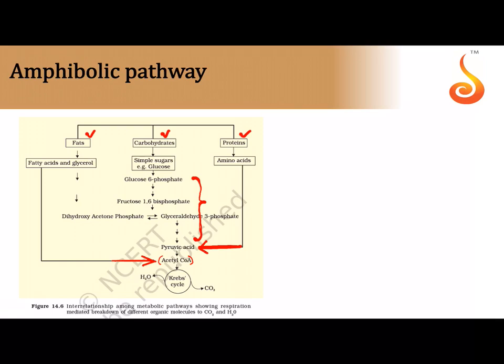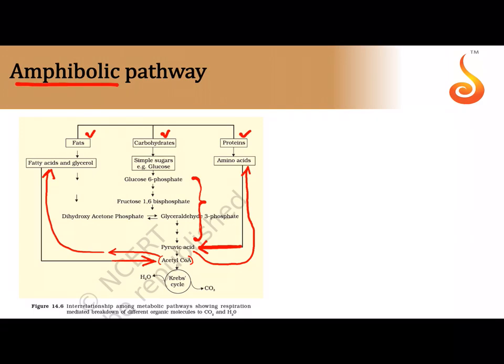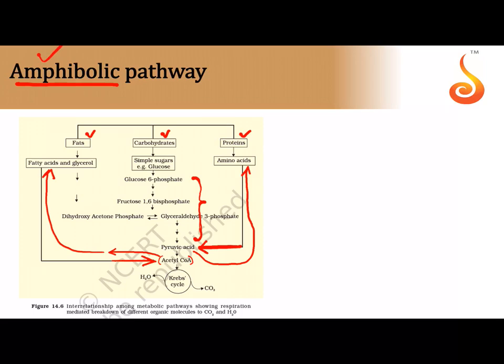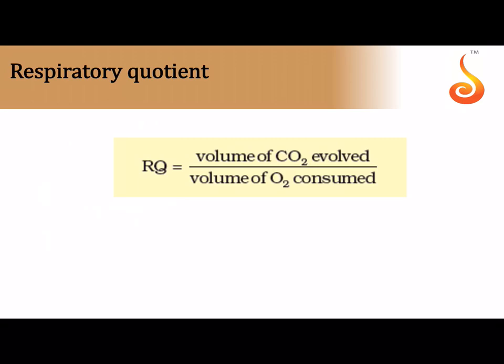Is it only breakdown? Is it only catabolic? It is not, because suppose your body needs fat, then this acetyl coenzyme A can be picked up from here and it can help in the synthesis of fatty acid. Suppose your body needs protein, then this pyruvic acid can be dragged out of here and it can help in the synthesis of amino acid. So it is not just breakdown, it is also synthesis. Whenever it is breakdown plus synthesis, catabolic plus anabolic, it is referred to as an amphibolic pathway.